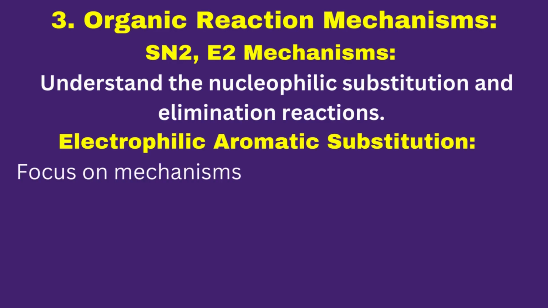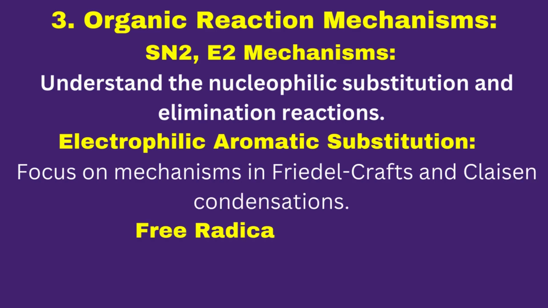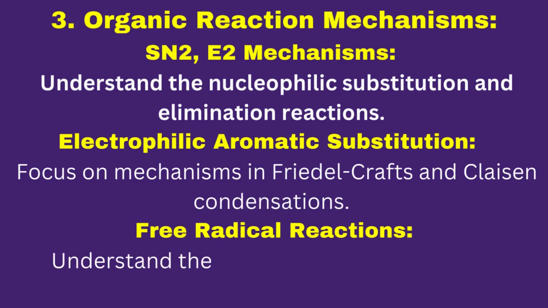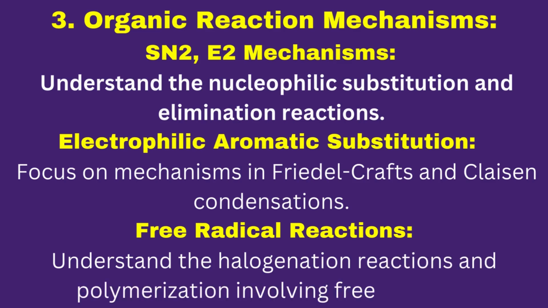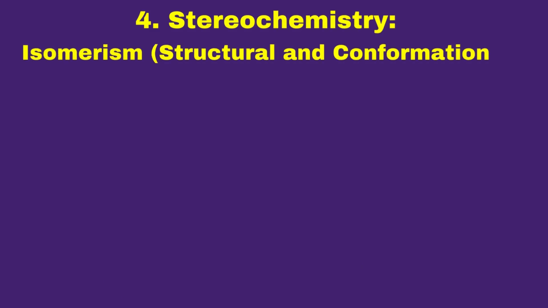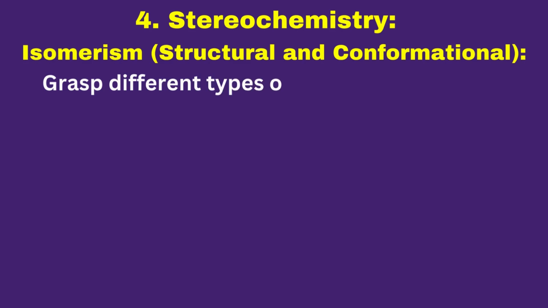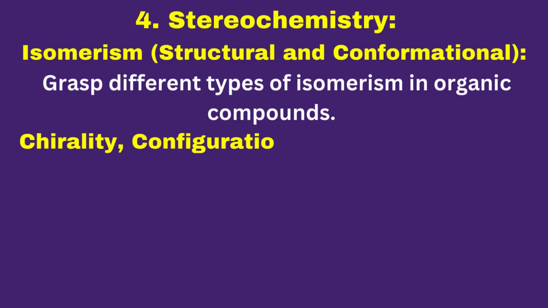Electrophilic aromatic substitution: focus on mechanisms in Friedel-Crafts and Claisen condensations. Free radical reactions: understand the halogenation reactions and polymerization involving free radicals. Number 4. Stereochemistry. Isomerism, structural and conformational. Grasp different types of isomerism in organic compounds.